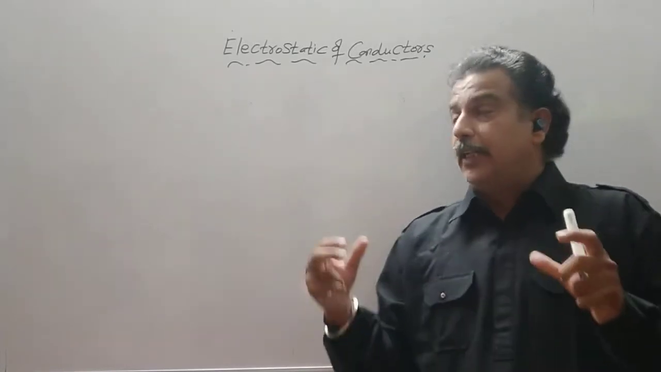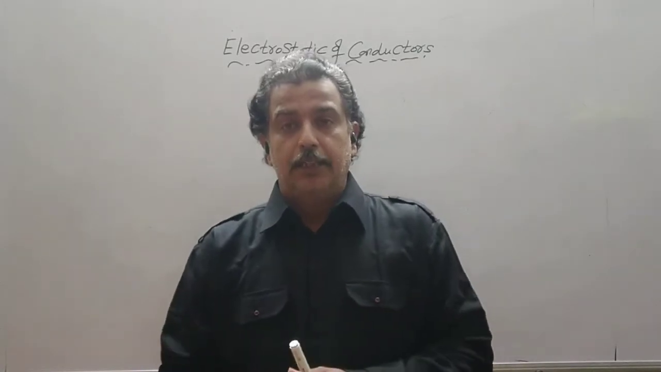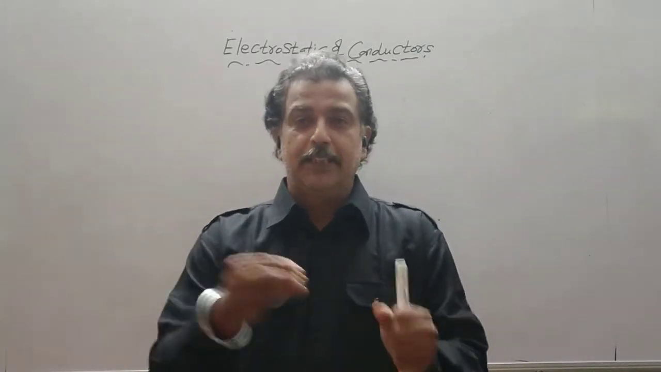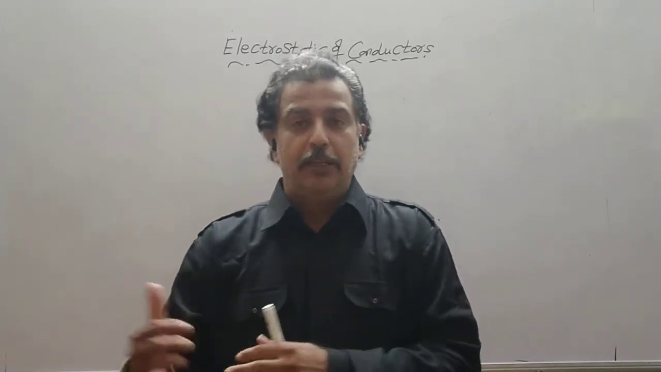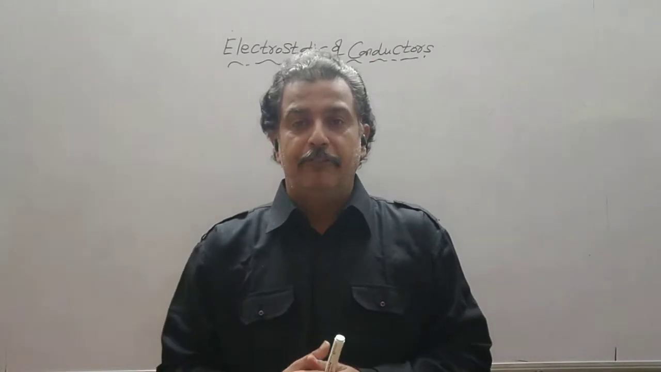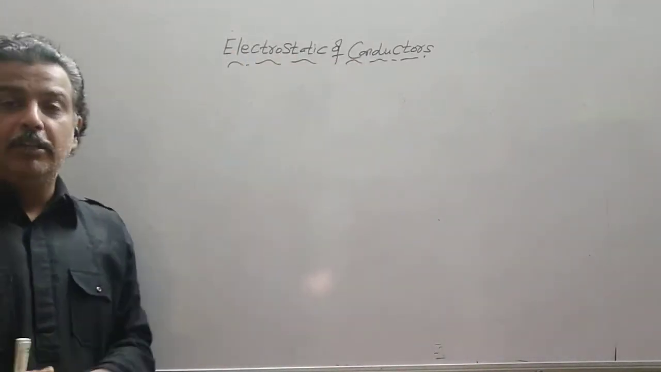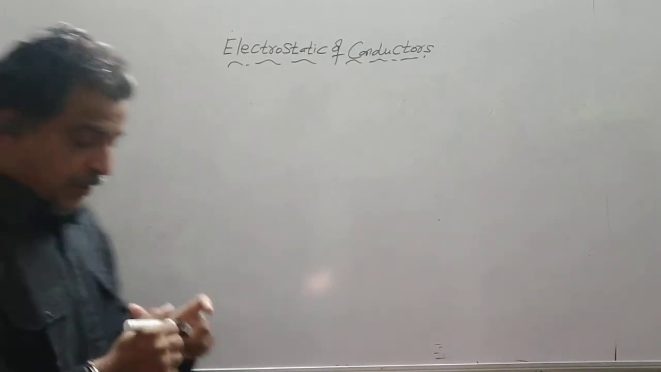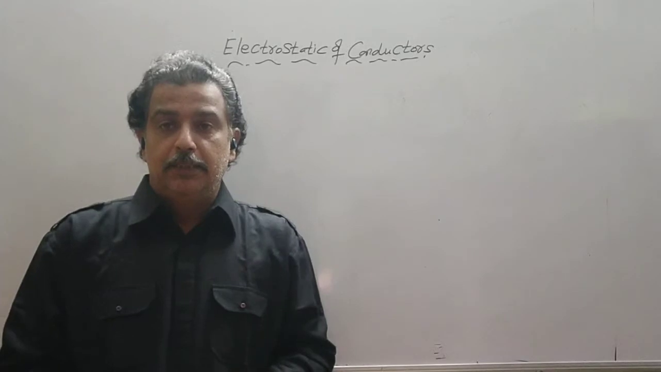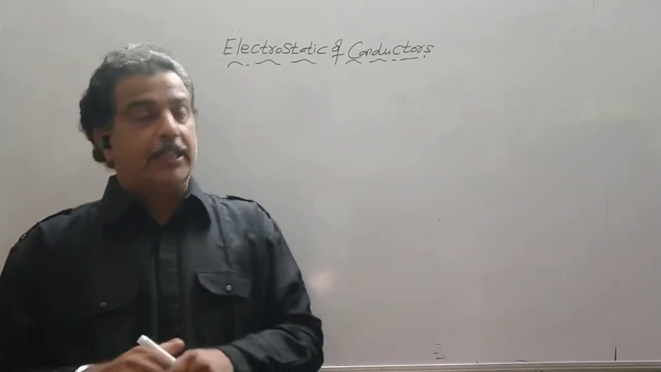So there is a situation where we will place a conductor inside the field. Its behavior will change before and after placing it in the field. Now let us see the intrinsic behavior of the conductor. Intrinsic behavior means their normal behavior, their characteristic in the absence of the electric field.